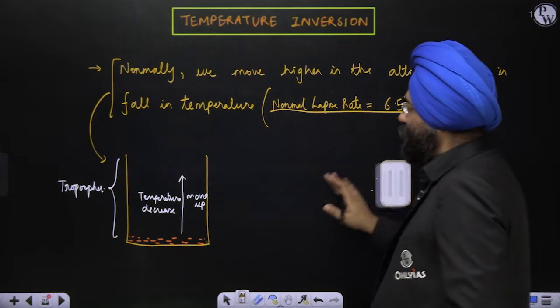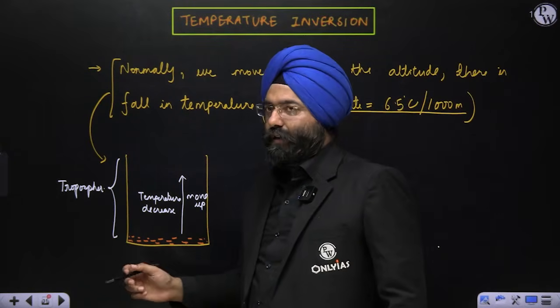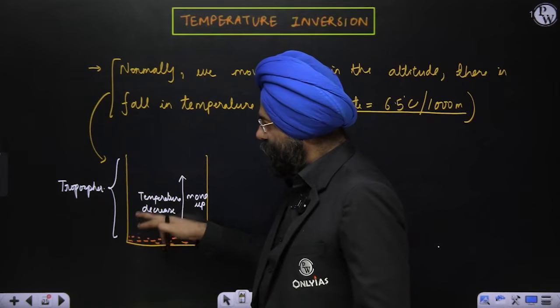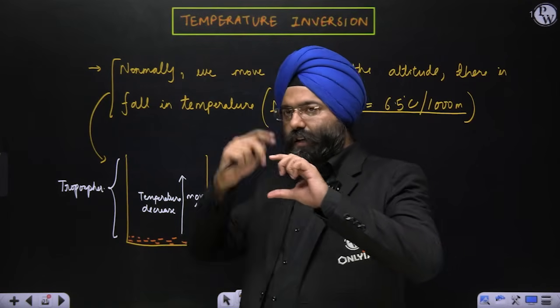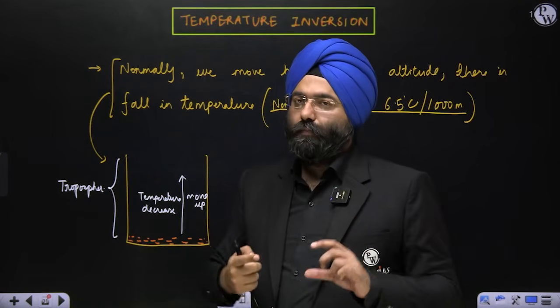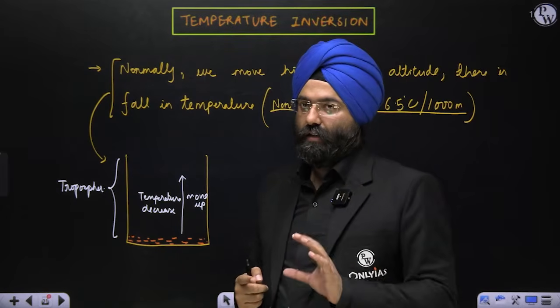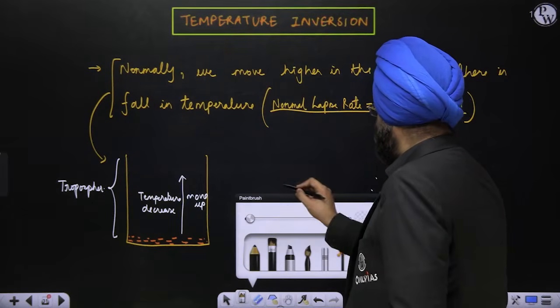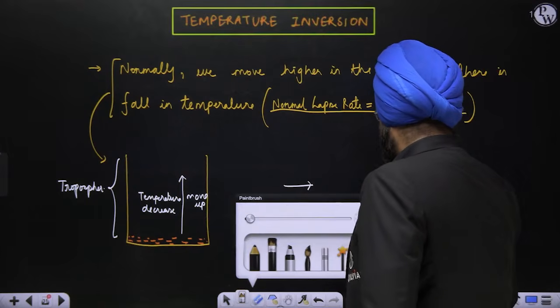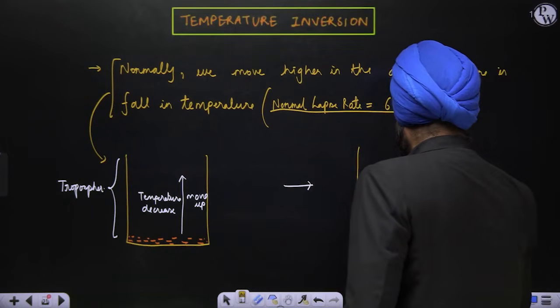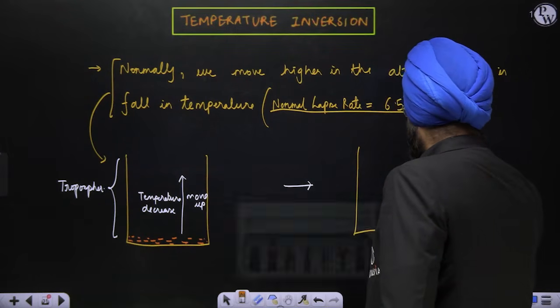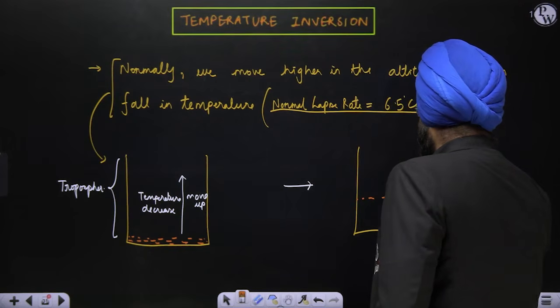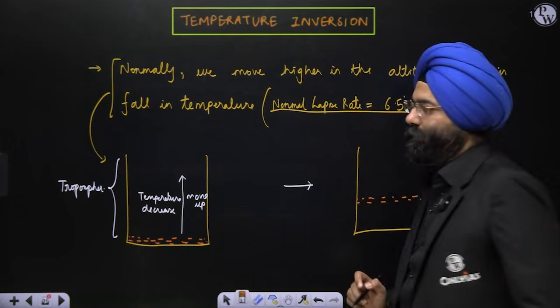Now, suppose a scenario happens where there is a layer above certain layers which is of warmer nature. Please understand this. Suppose there is a condition where a warm layer is existing above a colder layer.